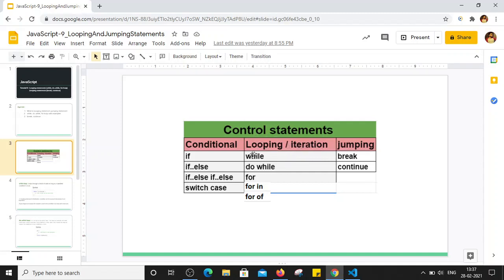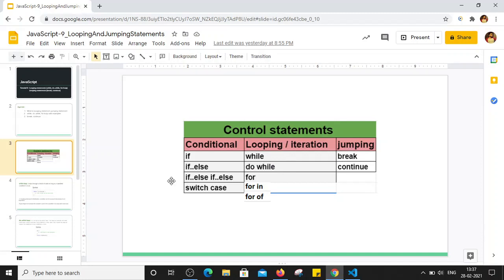So looping statement includes while, do while loop, for loop, and for loop also has two different flavors, that is for in loop and for of loop. Now for in and for of are used for objects and arrays. Right, so objects and arrays we will see in coming lectures. So in those lectures we will cover for in and for of loop. In today's lecture we will focus on while, do while, for, and jumping statement, that is break and continue.